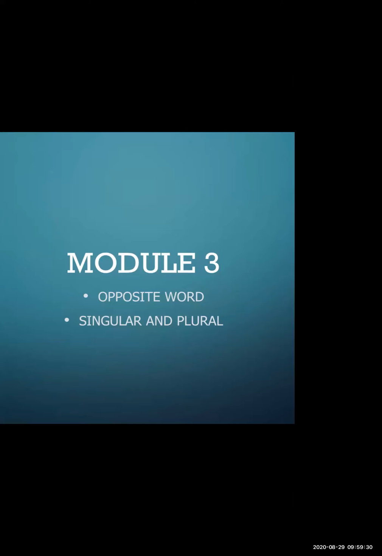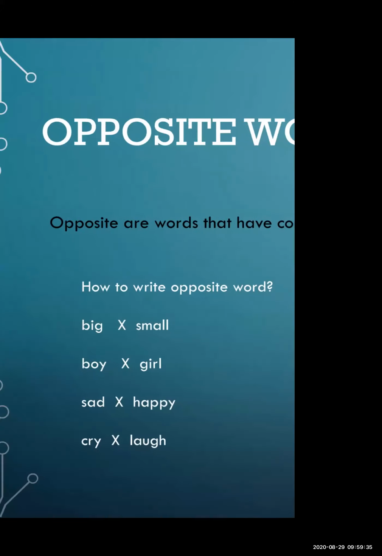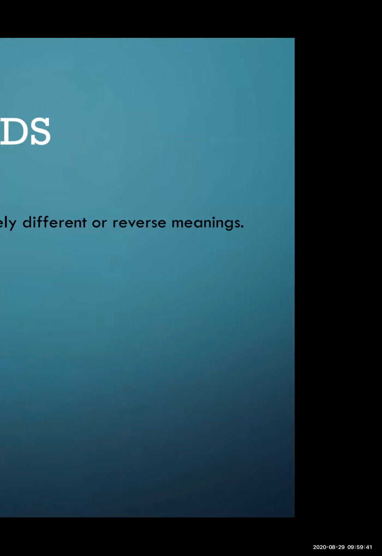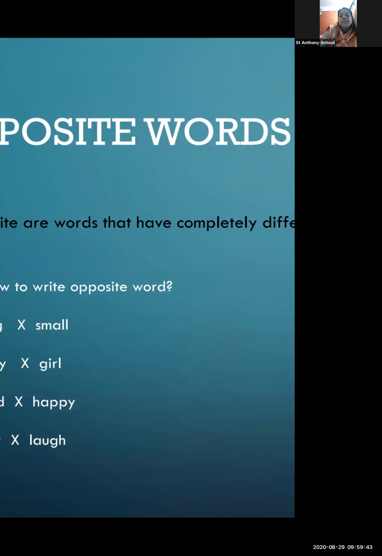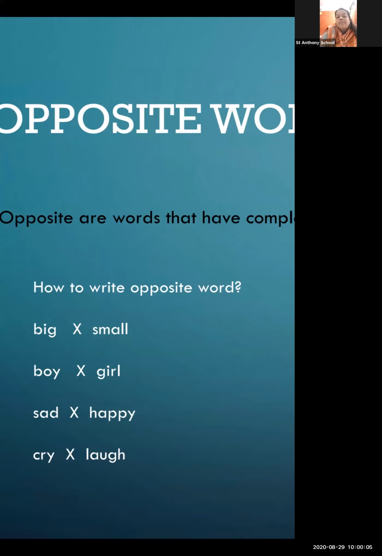Now, as I told you all, what are opposite words? Opposite words are words that have completely different or reverse meanings. For example, small and big. Something which is very small, and the opposite word of the same is big. I have given some examples of opposite words here, showing how to write them.